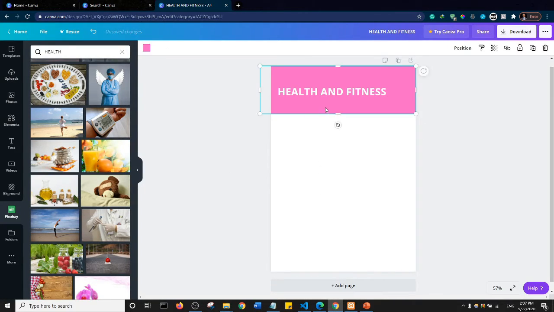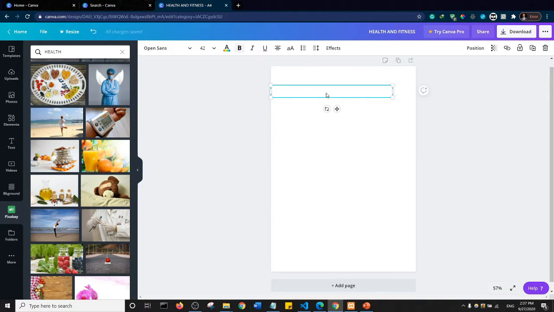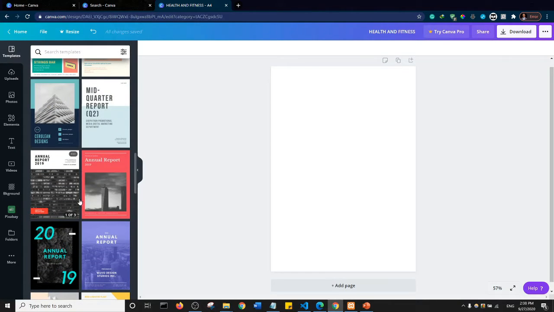Okay, so now let's go through the process of creating an ebook. So I'm just going to delete this. The first thing you probably want to create when you are creating your ebook is a front cover page. So what I'll do is come to templates and scroll down to look for a cover page that suits my ebook. Or I can even design a cover page from scratch using the tools here, but for the sake of time I'll just look for a cover page that I can use for my project.